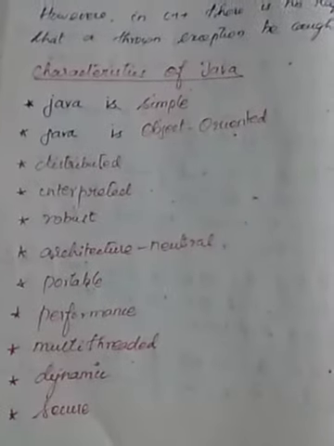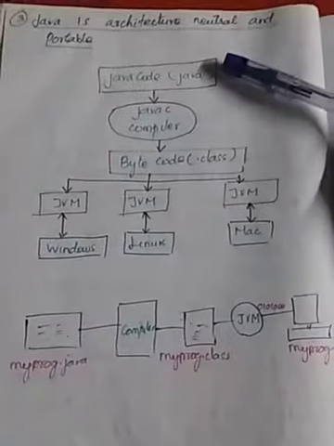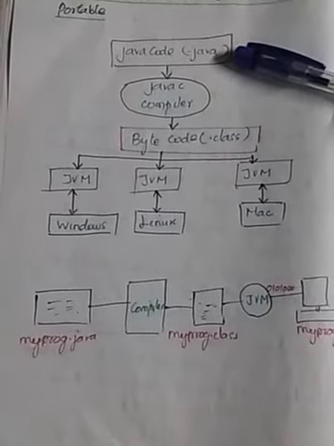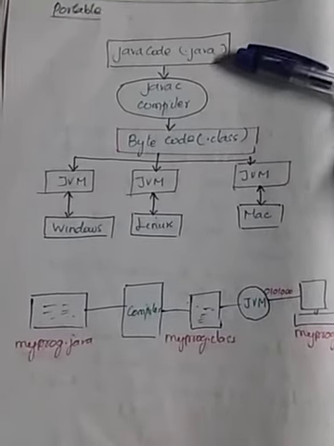Among the total characteristics, the remaining thing we are going to discuss is that Java is architecture neutral and portable. Here we see Java code.